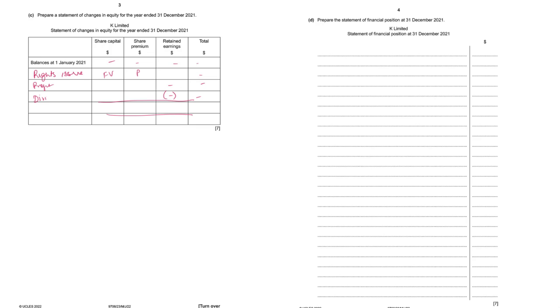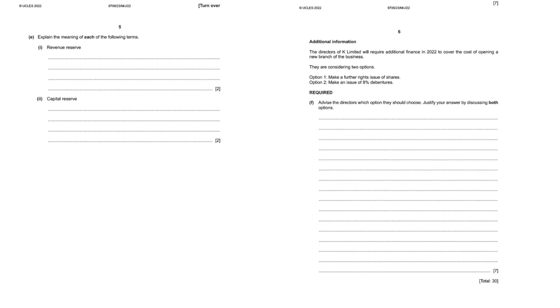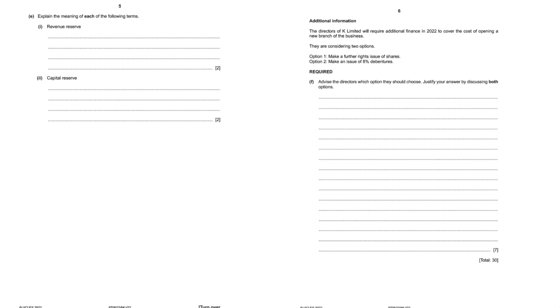Statement of financial position is very simple. All the values are given. You'll have to present the assets, then the equity, non-current liability and current liability. So you can do it and check from the marking scheme. There's nothing really difficult in that.